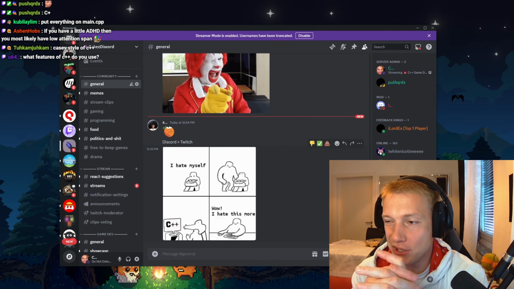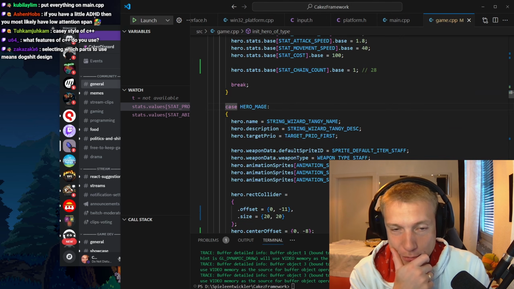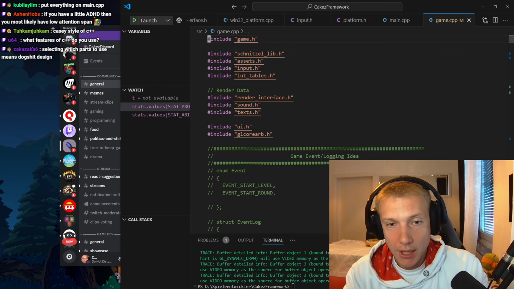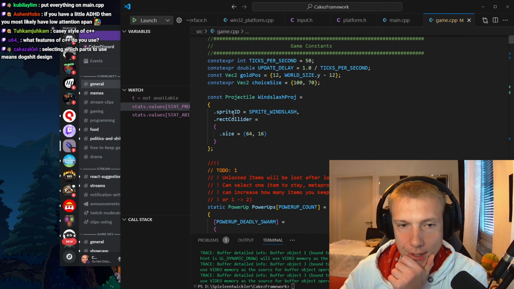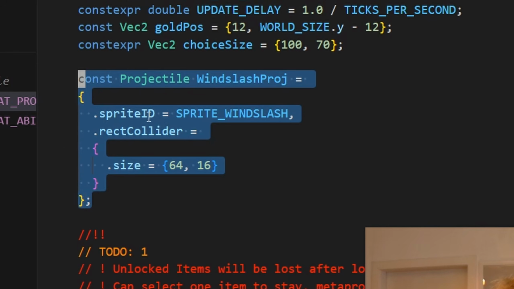True, true. What features of C++ do you use? Let's take a look at what type of features of C++ I use that are only there in C++. I think we should begin at the very top, right? This is one thing that I use from C++, but that would be present in C.